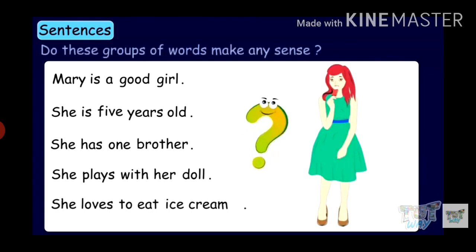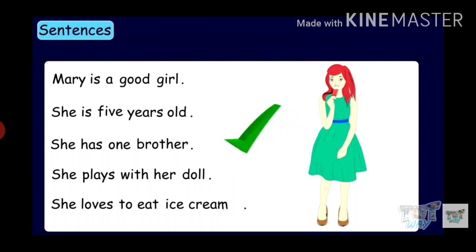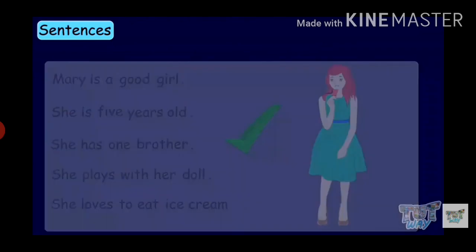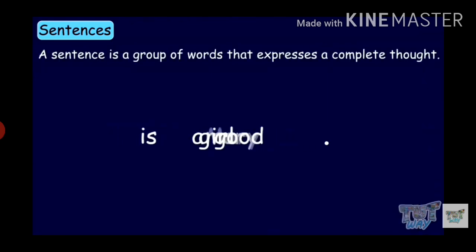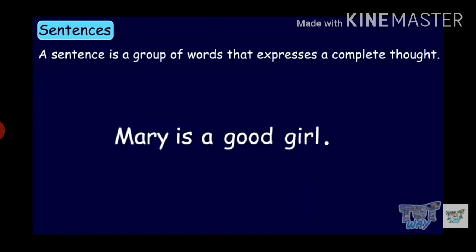Now, do these group of words make sense? Yes, they make complete sense. So, we see that when words are placed in a proper order, they make meaningful sentences. A sentence is a group of words that make complete sense.